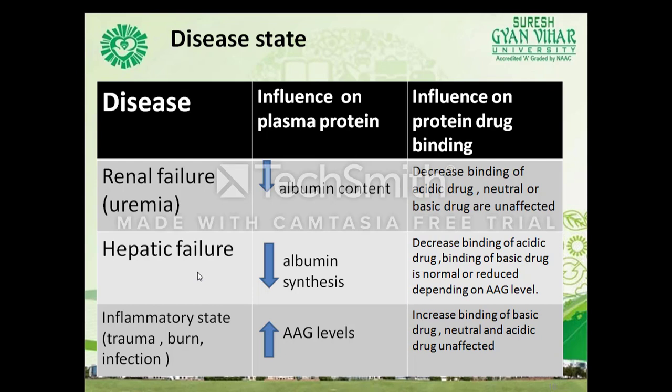Then hepatic failure, where albumin synthesis is decreased. So the influence is decreased binding of acidic drugs. Binding of basic drugs is normal or reduced depending on the AAG level. In inflammatory states like trauma, burns and infection, the AAG level increases, so that increases the binding of basic drugs, while neutral and acidic drugs are unaffected.